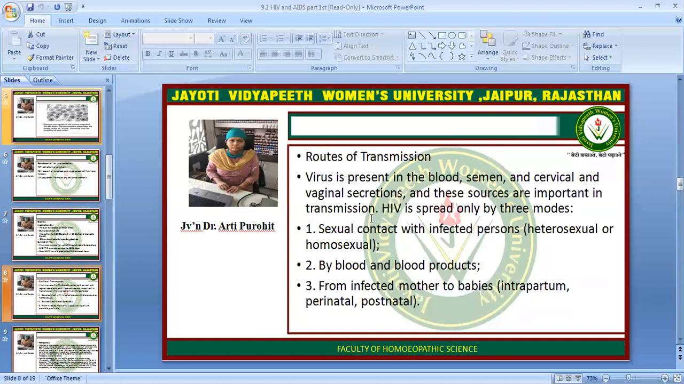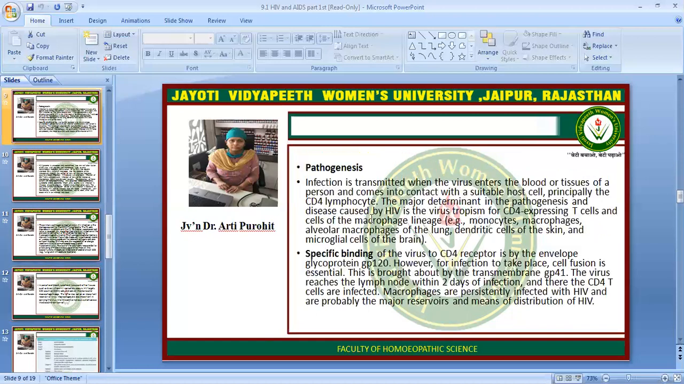Routes of transmission. The virus is present in the blood, semen, and cervical and vaginal secretions, and these sources are important in transmission. HIV is spread only by three modes. First is sexual contact with an infected person, like hetero and homosexual. Second is by blood and blood products, and third is from the infected mother to the baby in intrapartum, perinatal, and postnatal periods.